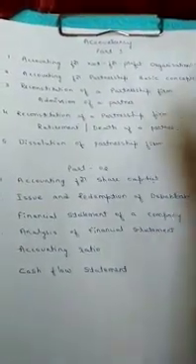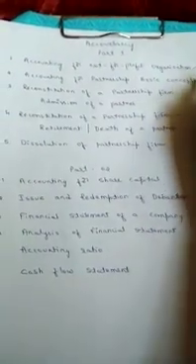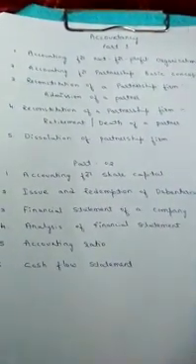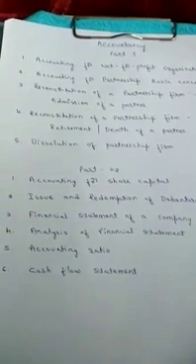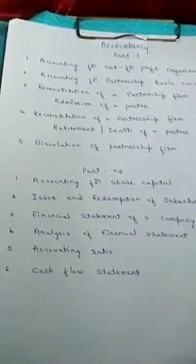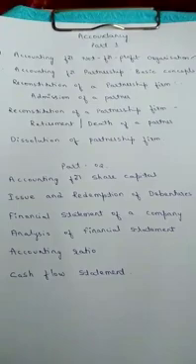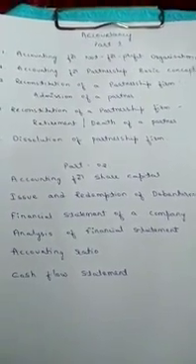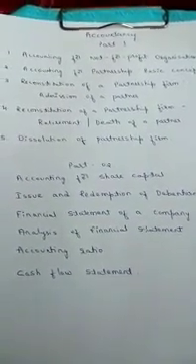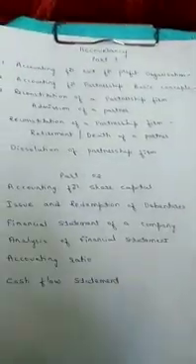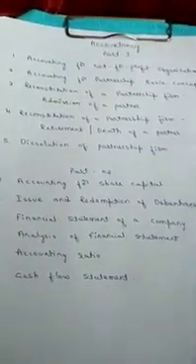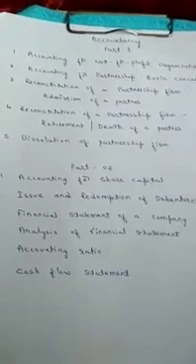Chapter number 2, that is accounting for partnership, basic concept. Last year we studied sole proprietorship and also preparation of financial statements. As we know, sole proprietor means single owner. This year, we discuss the partnership form of business. Basically, it is difficult for a single person to invest money in the business. Therefore, the partnership form of organization came forward.